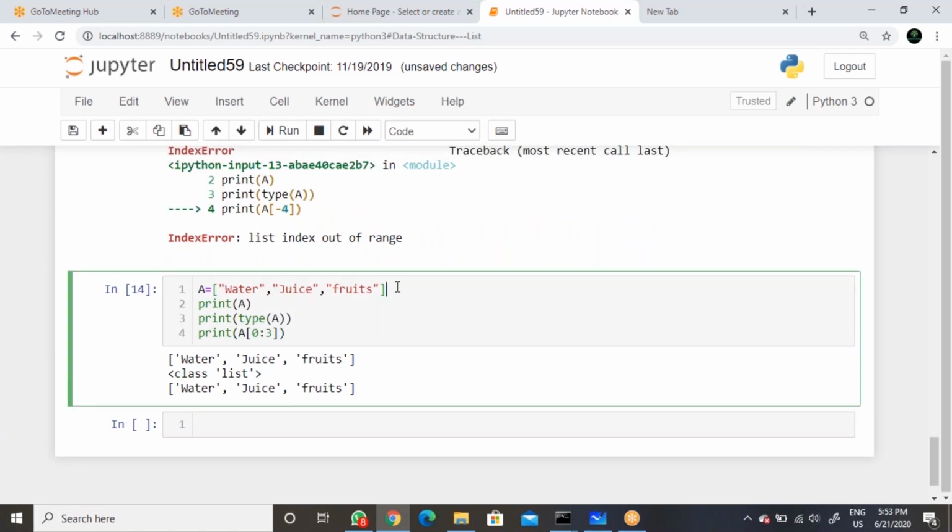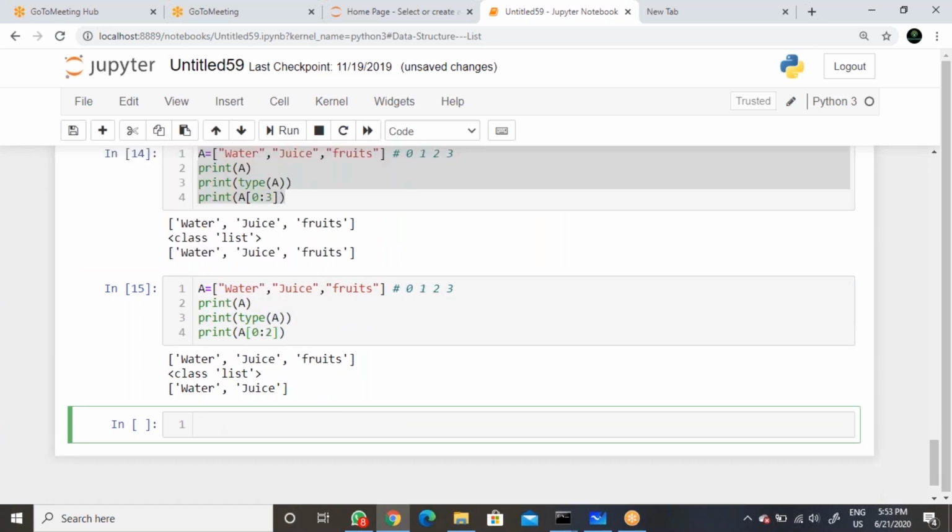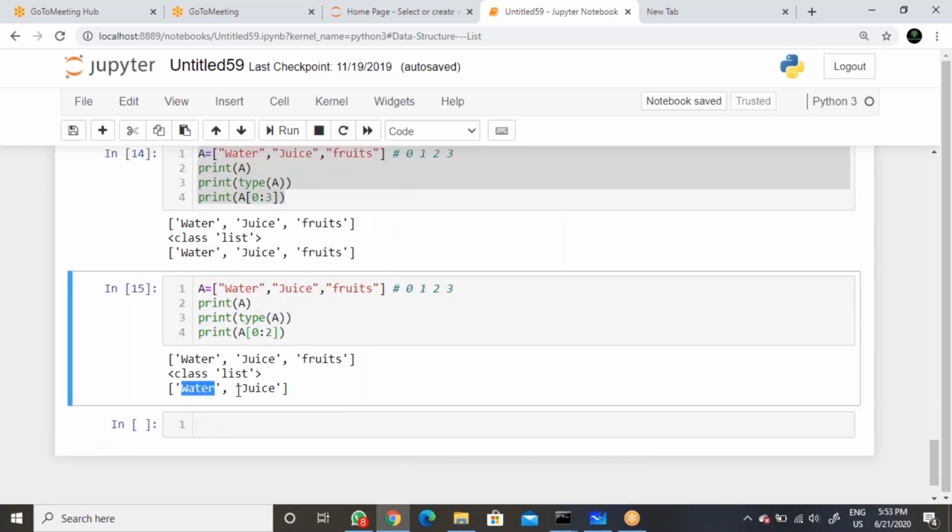It starts from 0, 1, 2, 3, so the whole values will come. Here we have 4 elements, so 3 we have given. Now if we execute 0 to 2, we get only 2 elements.